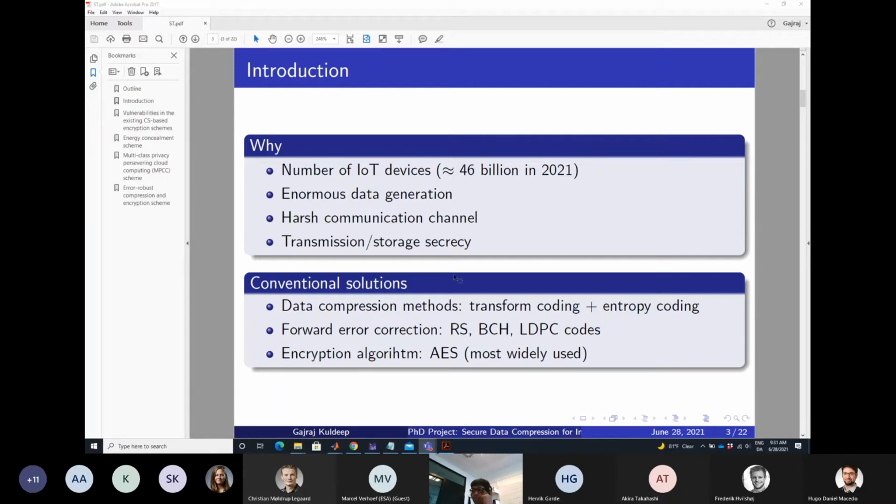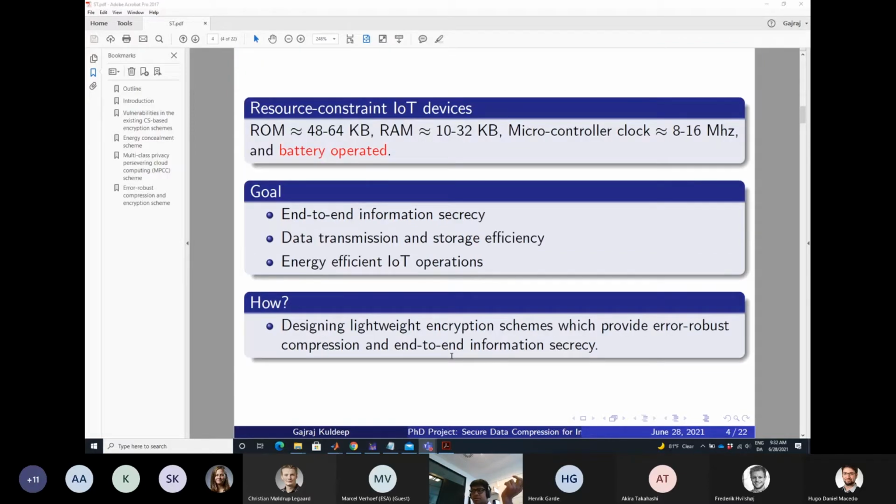For this, conventional solutions for data compression are transform coding and entropy coding like Huffman and many others like arithmetic. For error recovery, one can use RS, BCH, and LDPC codes. And for encryption, AES is the most widely used encryption algorithm. But why do we need a new thing when we already have the state of the art?